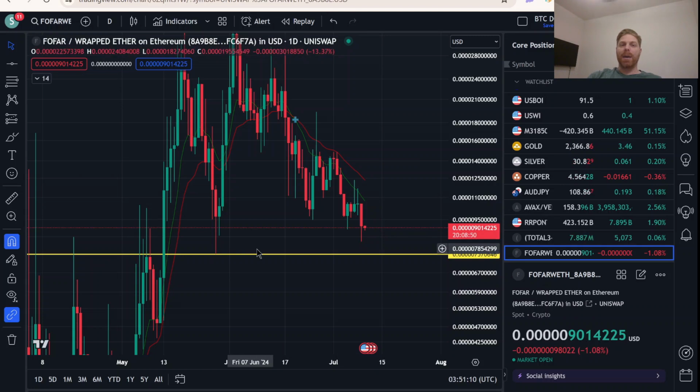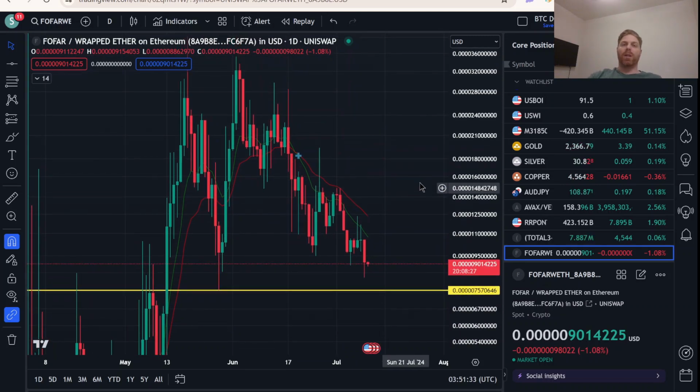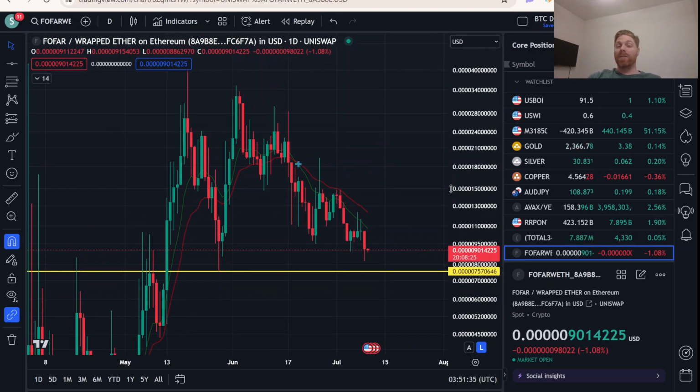But like I said, I am anticipating that this line right here at 0.0007571, if we get down this low, if we do, could provide the springboard to our next leg up. It did already once here. We've seen a lot of wicks to it where we're unable to get above it in May. So this could act as support. It could also flip to resistance. Truthfully, there's no way to know which, but the odds are more in favor of support.